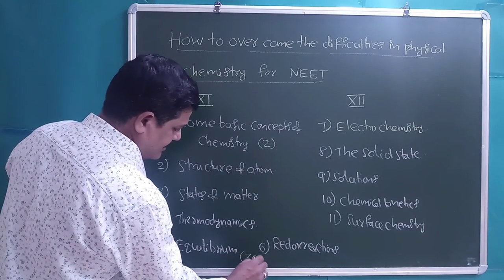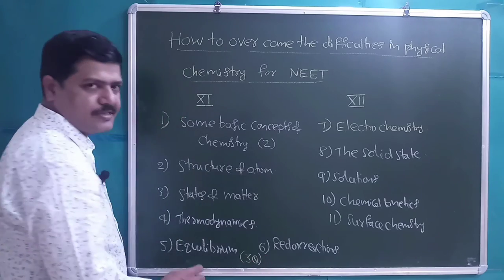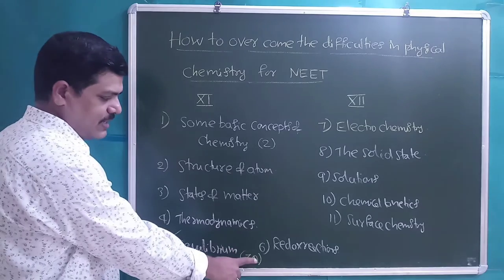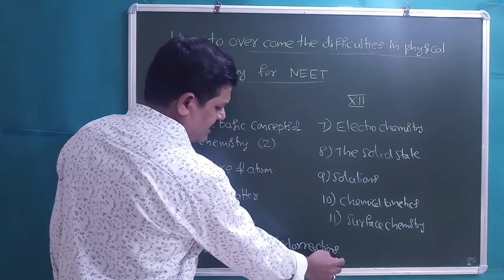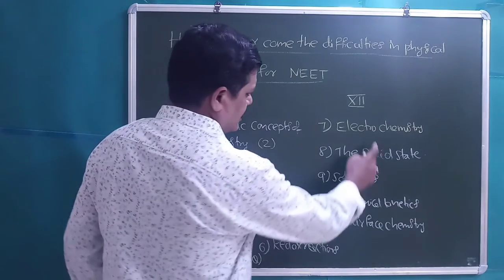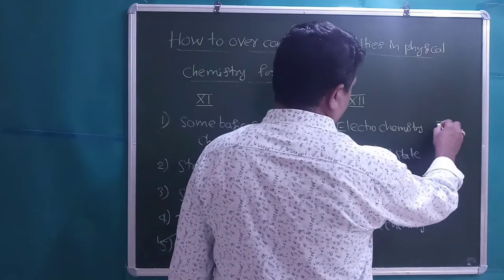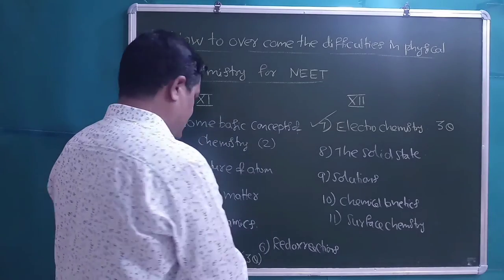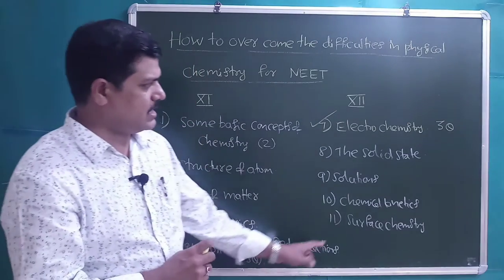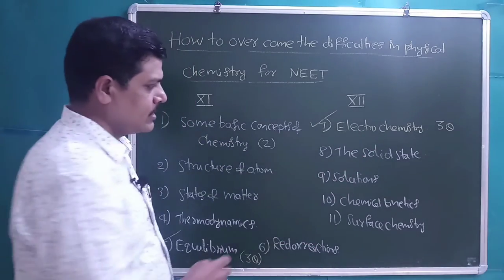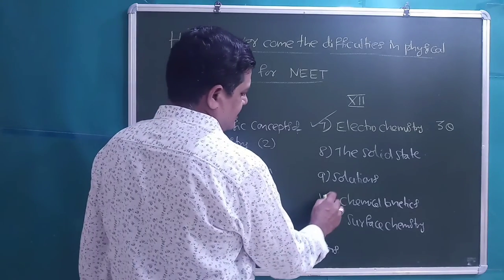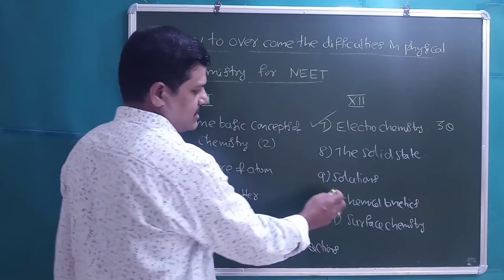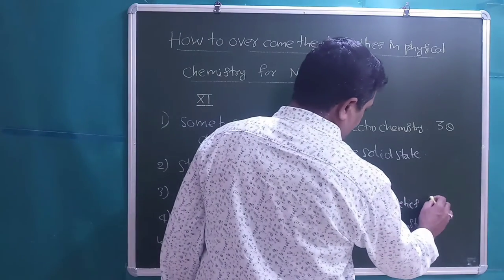We should decide that when we start reading physical chemistry, we should not leave equilibrium, because we will get 3 questions. Combined from redox reactions and electrochemistry also we will get 3 questions, students. Chemical kinetics is one of the smallest chapters in the physical chemistry part, but we will get 2 questions.